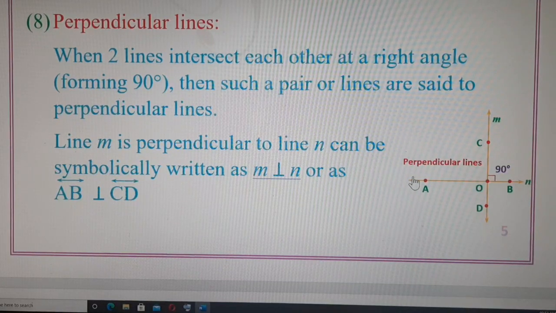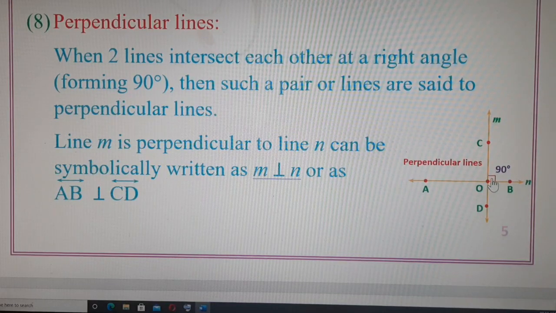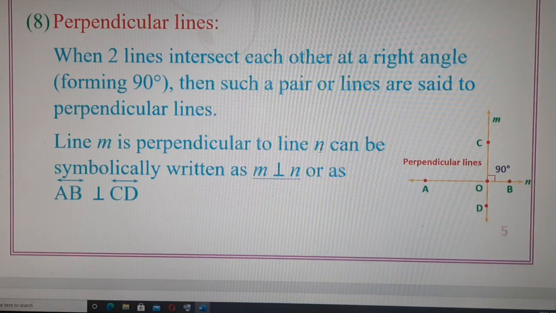Here in the diagram, if we observe, line M and line N are intersecting each other at point O, and there's a 90-degree angle formed at point O, then this sentence can be mathematically or symbolically written as M is perpendicular to N. The sentence line M is perpendicular to line N can be symbolically written as M is perpendicular to N, or we can also name the line using two letters representing the points situated on the line, and